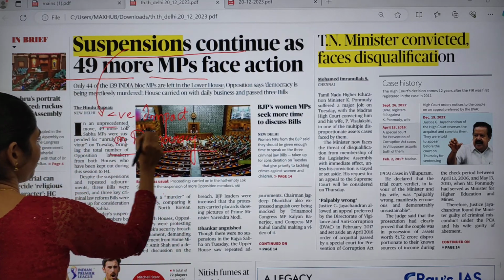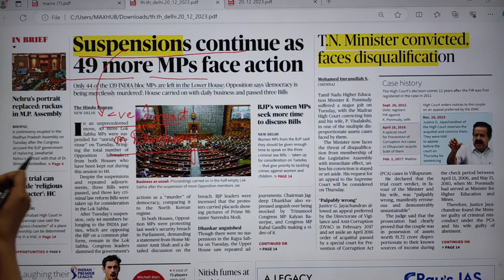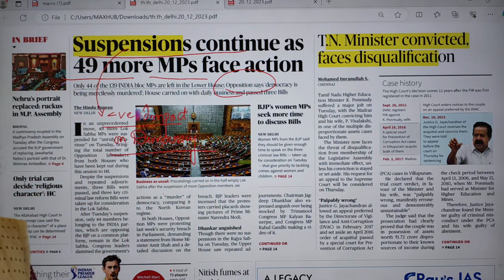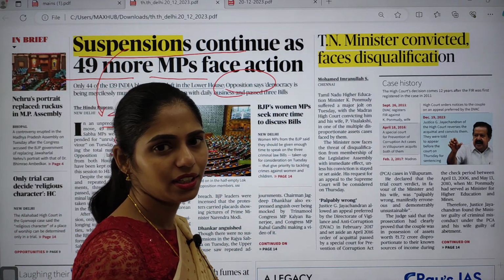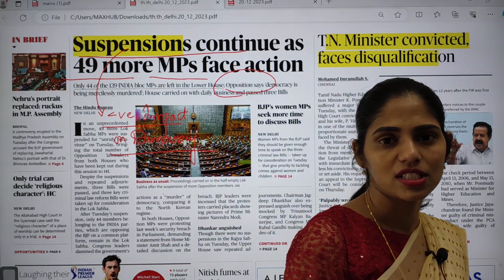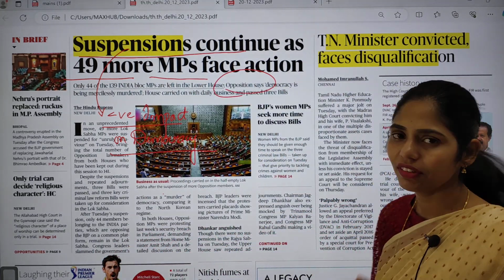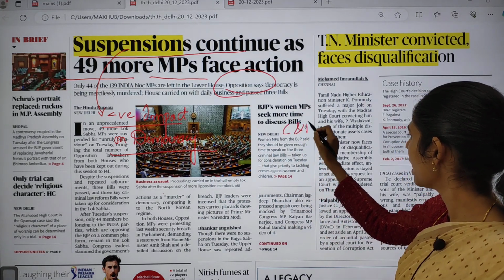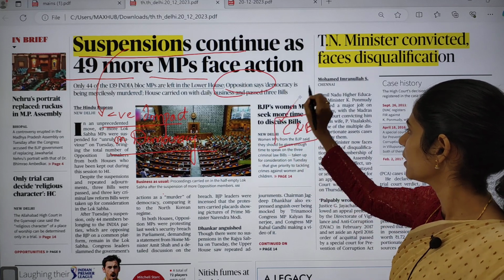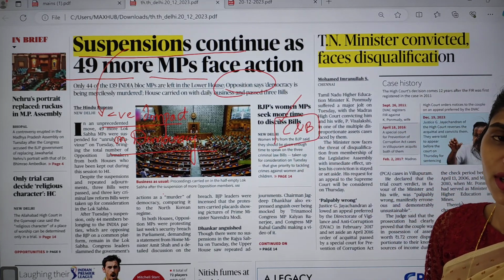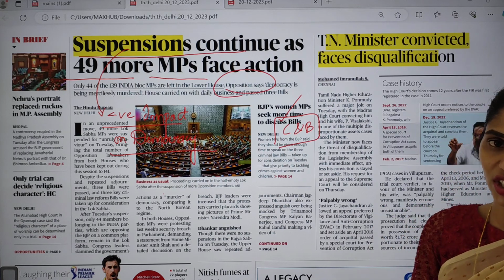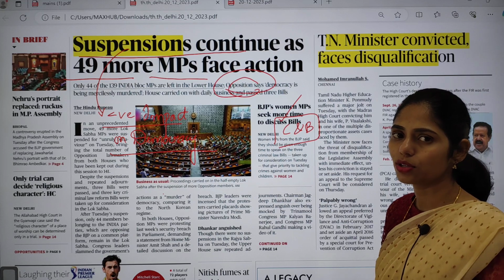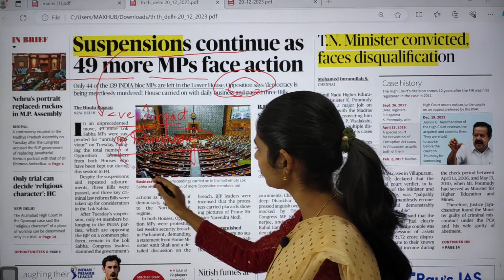It will have a negative impact on democracy because those who are suspended are nothing but opposition people. Whenever the opposition party is not available in the house, then who will question the policies and how will the ruling party be accountable? Here, for checks and balances, we have the opposition party, and to make the executive responsible, we have this mechanism of questioning. But if you are suspending opposition party members, it will be undermining the democracy.